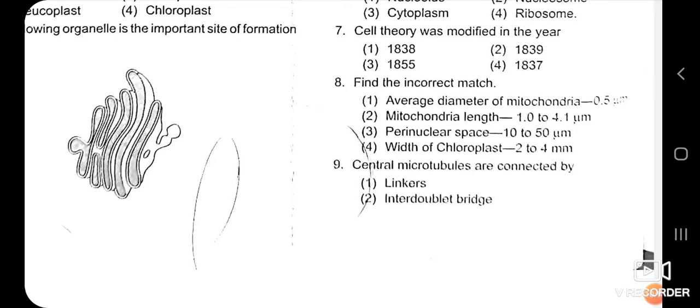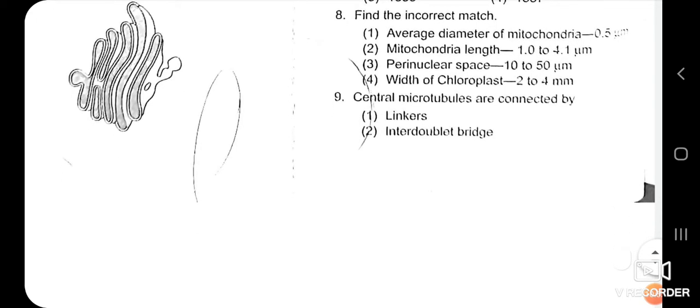Second, mitochondrial length is given, that is 1 to 4.1 micrometer, it is correct. Perinuclear space is given, that is the space between the two membranes, and that is 10 to 50 micrometer, it is also correct. And the last is the width of chloroplast, 2 to 4 micrometer. So the first, average diameter of mitochondria, is incorrect, it should be 0.2 to 1 micrometer. So the first answer is correct for this question.